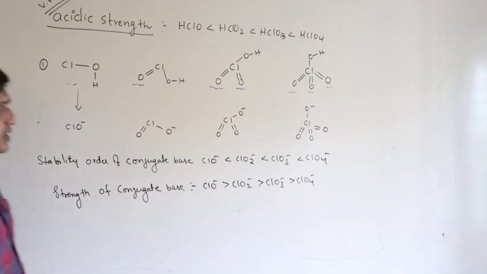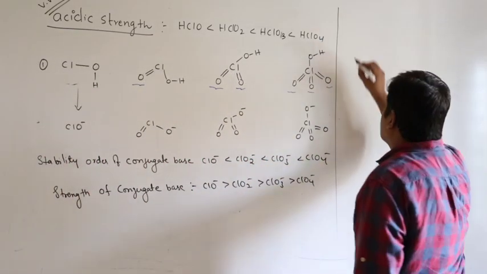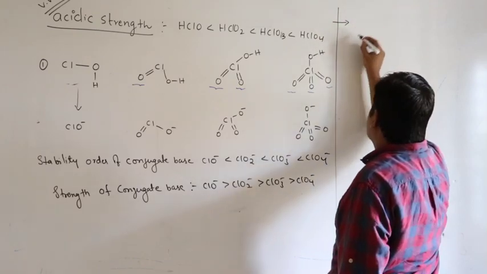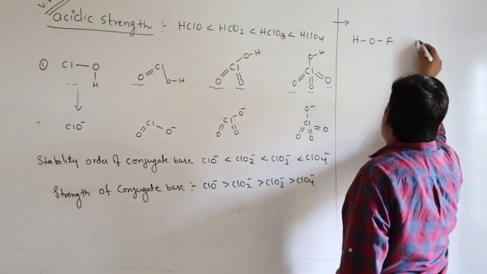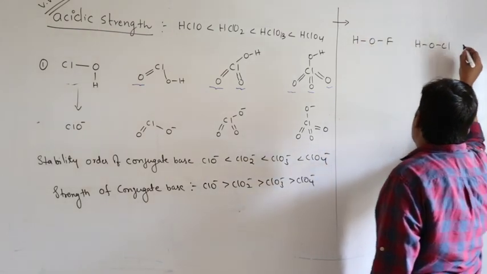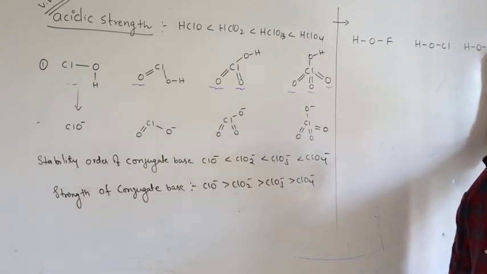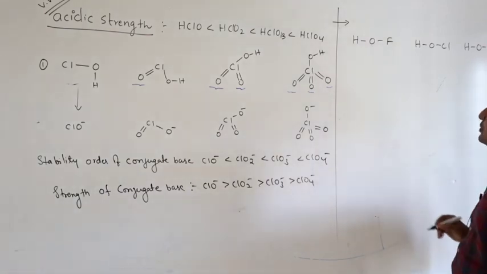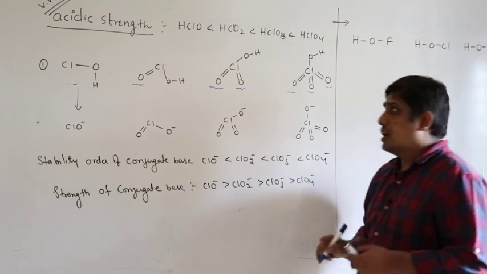So this is about acidic strength. Now if you see two more important points, hypochlorous acid, HOF, HOCl, HOBr, HOI. What is the acidic strength order?